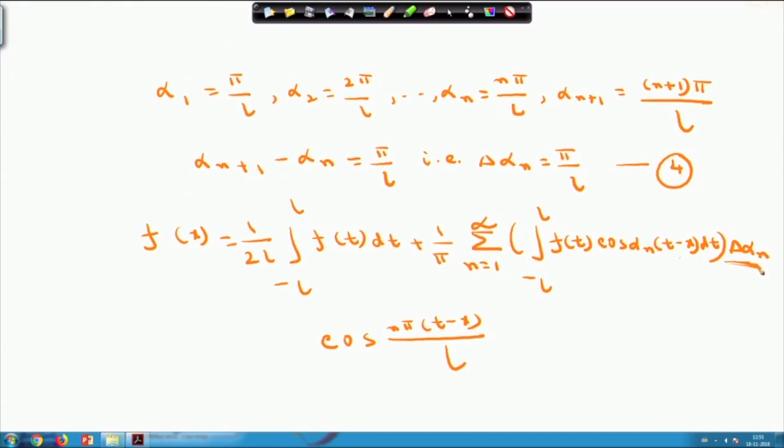So, whenever L approaches infinity, what will happen? The first term here approaches 0.